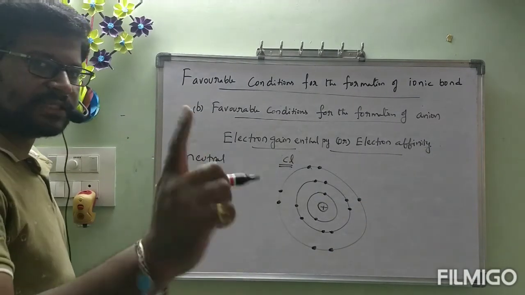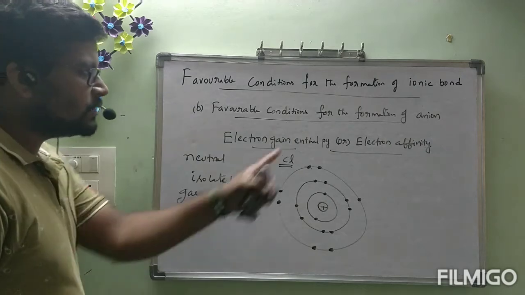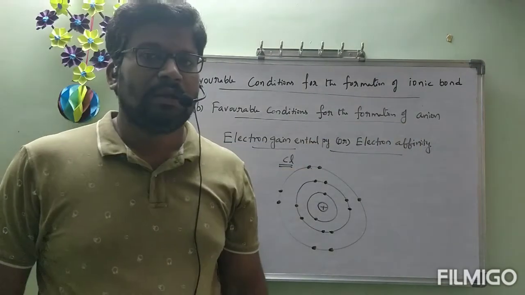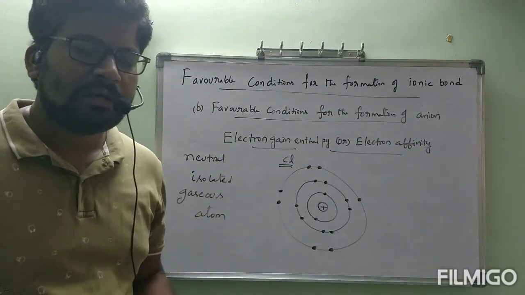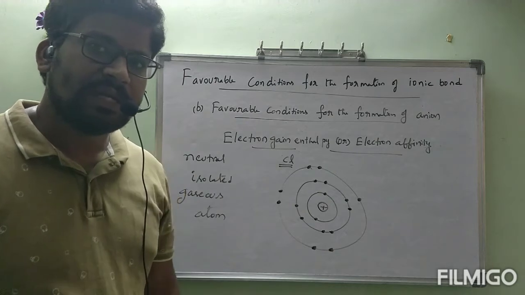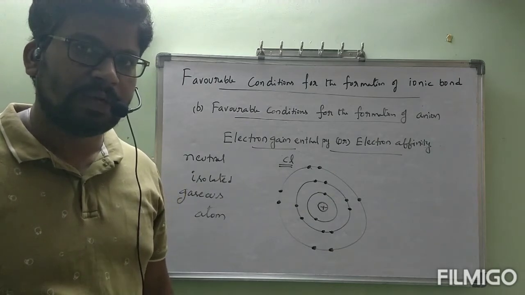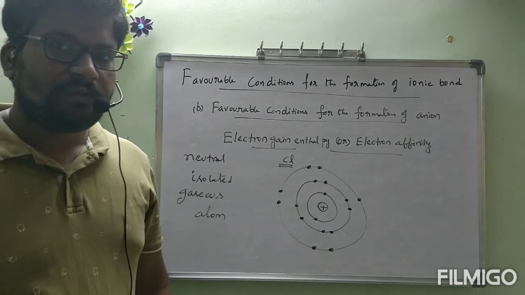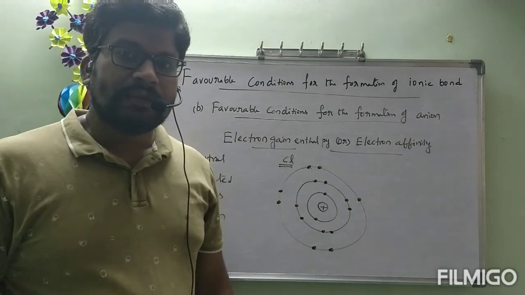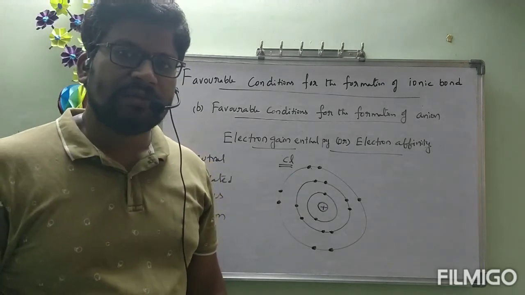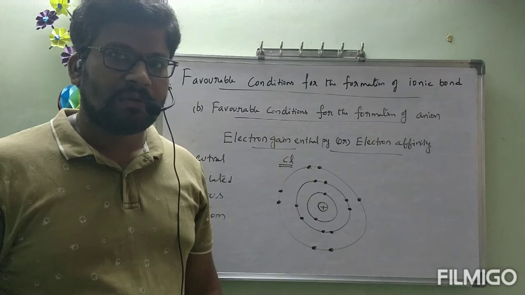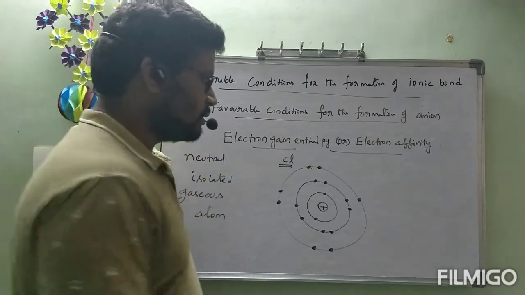Okay, if it gains 1 electron, that is only we are talking about anion, correct? If that chlorine gains 1 electron, it will get nearest inert gas configuration. Sorry, argon. If chlorine gets 1 electron, it will get nearest inert gas argon configuration. For that, chlorine wants to gain 1 electron.